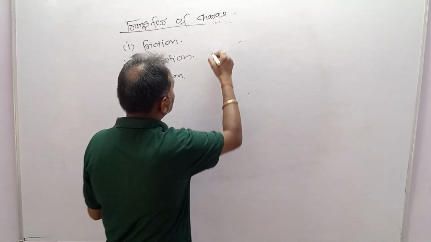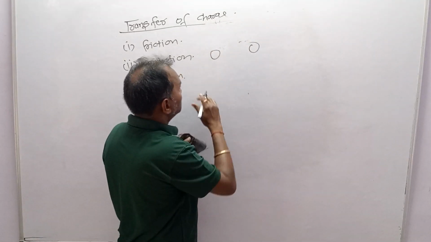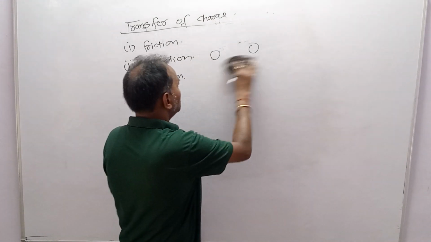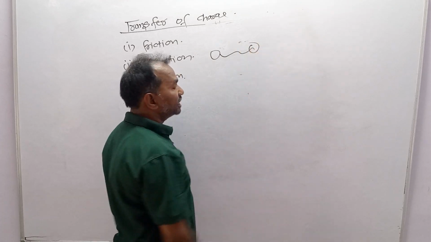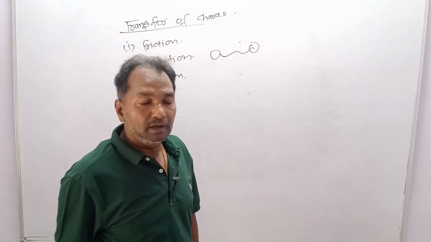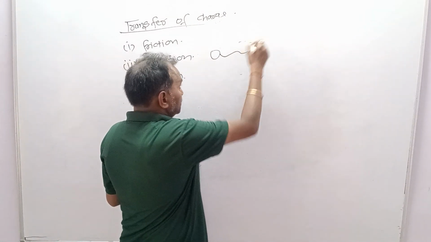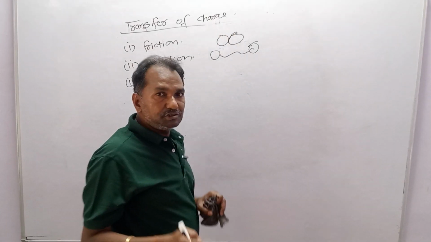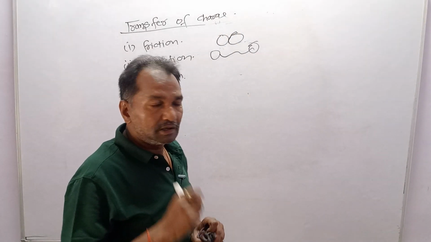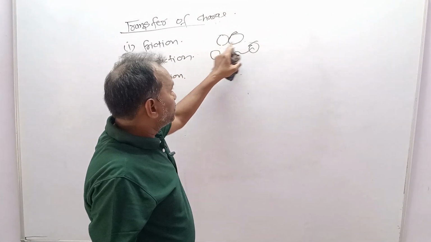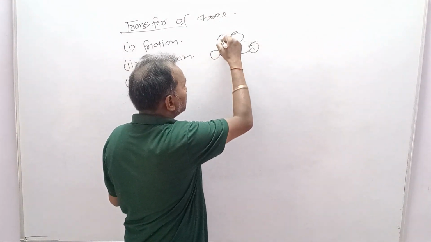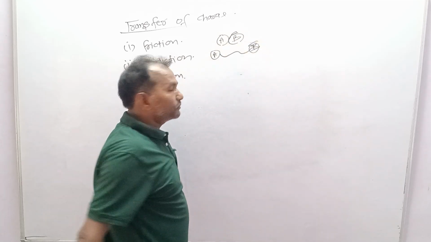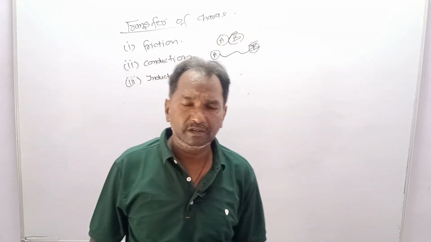Conduction means the two bodies are either in direct contact with each other, or they are in contact through a wire. If you want to transfer the charge using the conduction method, then these two bodies are either in direct contact with each other, or they are connected through wires. Now the question is this.